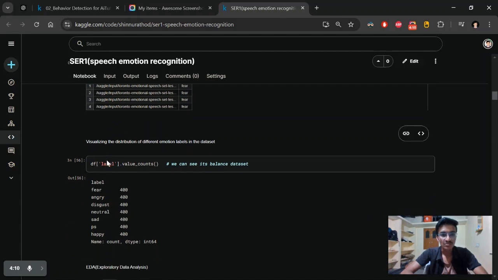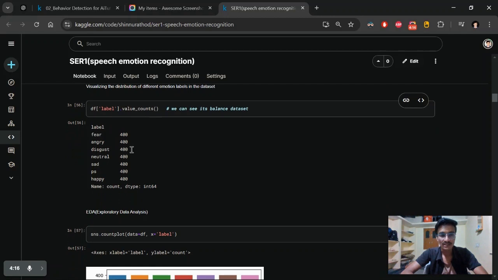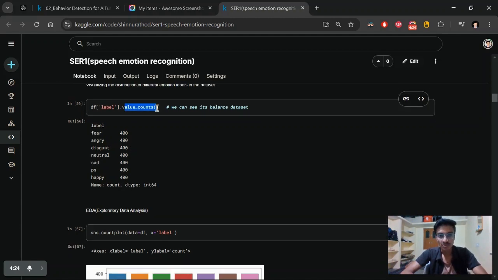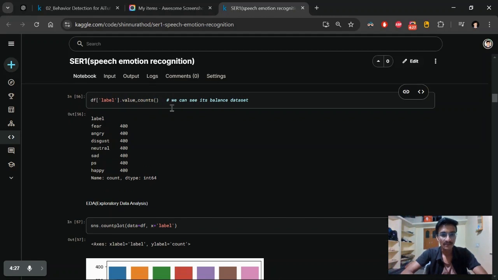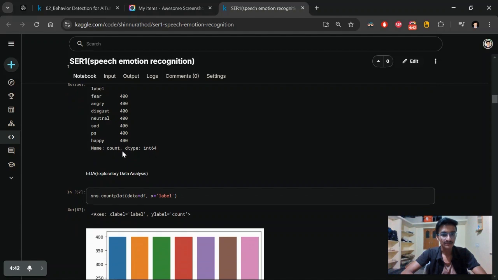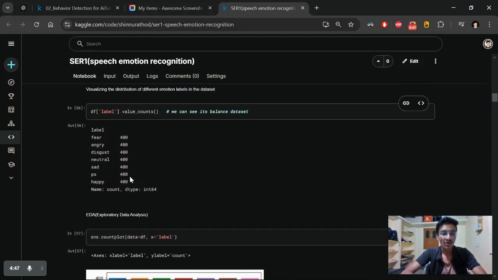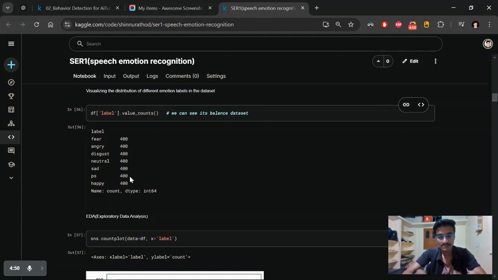Next I'm visualizing, checking whether the dataset is balanced or not, because if the dataset is imbalanced, then our model is not going to perform well. So here the fear class contains 400 instances, and angry, disgust and all the classes contain equal records, or equal audios. Looking at this, we can say that the dataset is equally distributed, a balanced dataset.